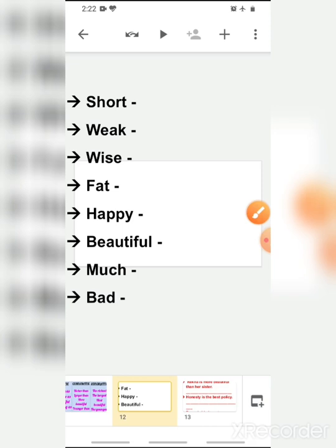Short, shorter, shortest; weak, weaker, weakest; wise, wiser, wisest; fat, fatter, fattest; happy, happier, happiest; beautiful, more beautiful, most beautiful; much, more, most; bad, worse, worst.